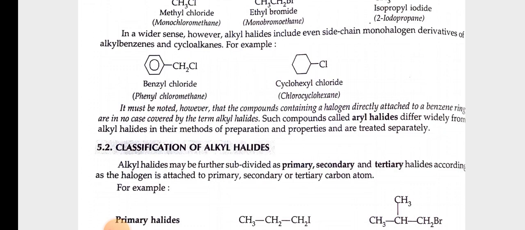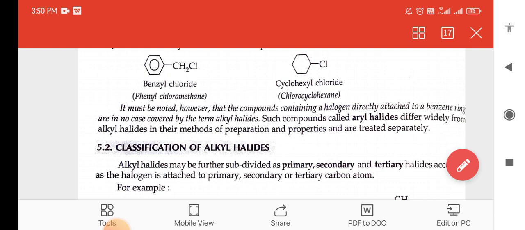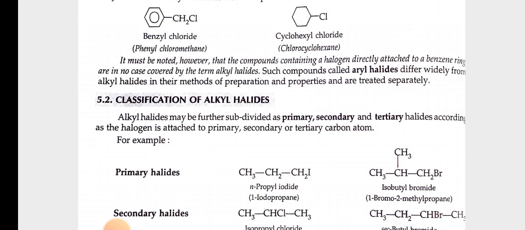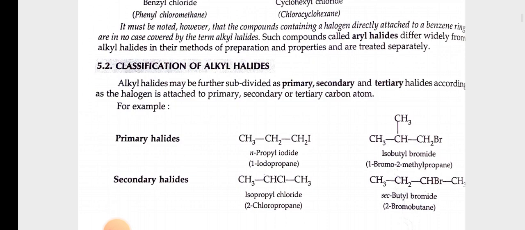It must be noted, however, that the compounds containing a halogen directly attached to a benzene ring are in no case covered by the term alkyl halide. Such compounds are called aryl halides, differ widely from alkyl halides in their method of preparation and properties, and are treated separately. Classification of alkyl halides. Alkyl halides may be further subdivided as primary, secondary and tertiary halides according as the halogen is attached to a primary, secondary or tertiary carbon atom.